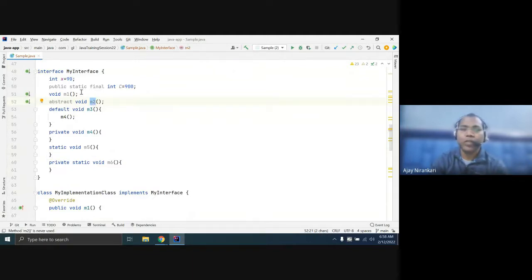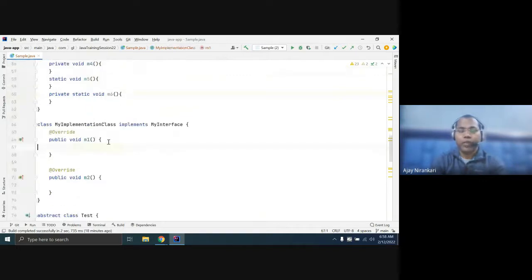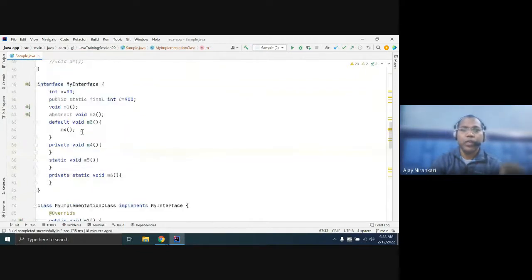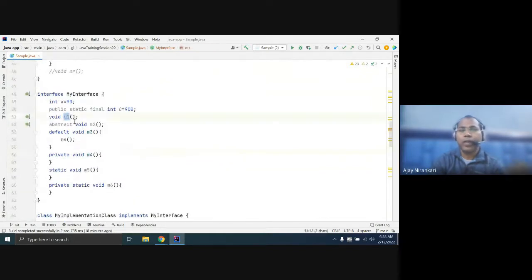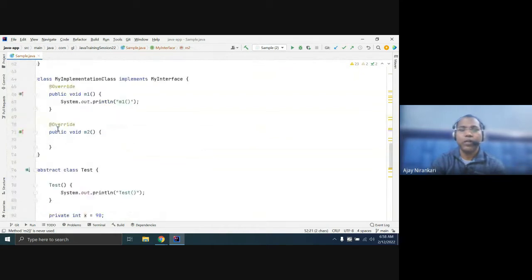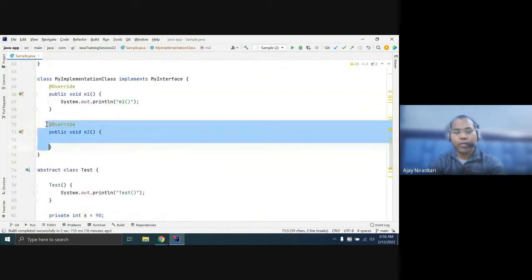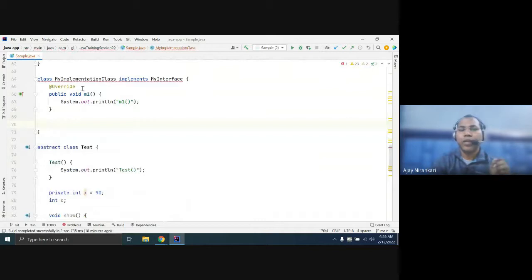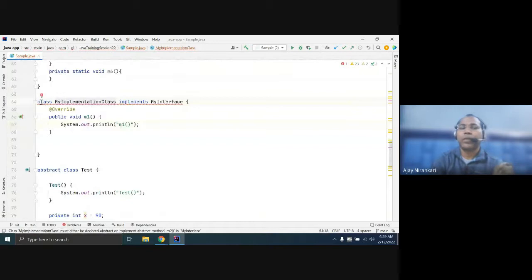By the same logic, here method M1 does not have any definition, so the subclass must provide the definition. Here we have provided the definition. Similarly, you notice here your M1 method and M2 both are abstract. If in the subclass you do not provide the definition of M2, then this class cannot be a simple class.